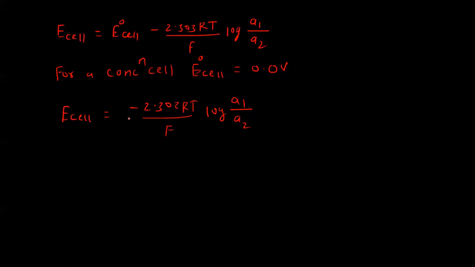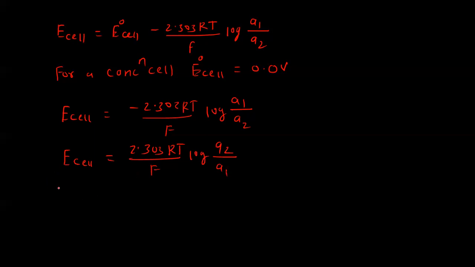Let us simplify this. Because of the negative sign, we change the numerator and denominator. So EMF of the cell is equal to 2.303 RT upon F log of A2 upon A1.